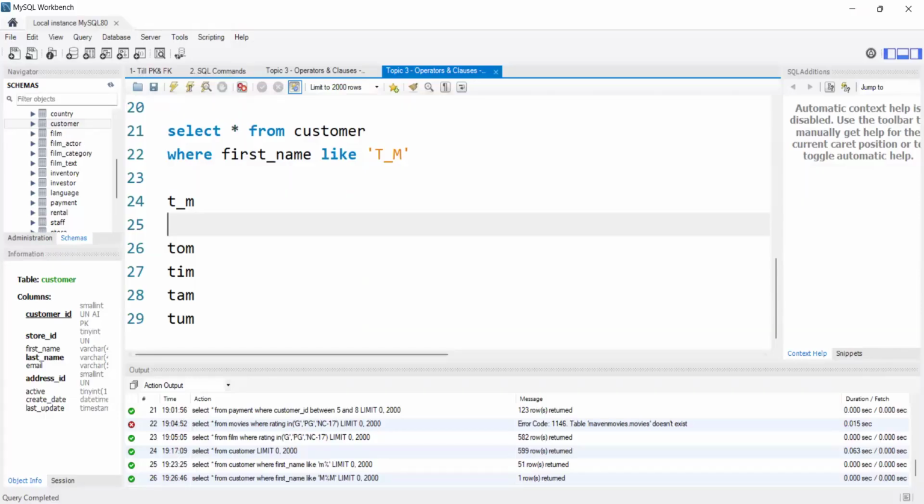Am I clear? Guys, this is a very important topic. If you have any doubts, if there is any confusion, please ask me. Ma'am, in which way do we use this underscore case? What's the use basically of underscore?